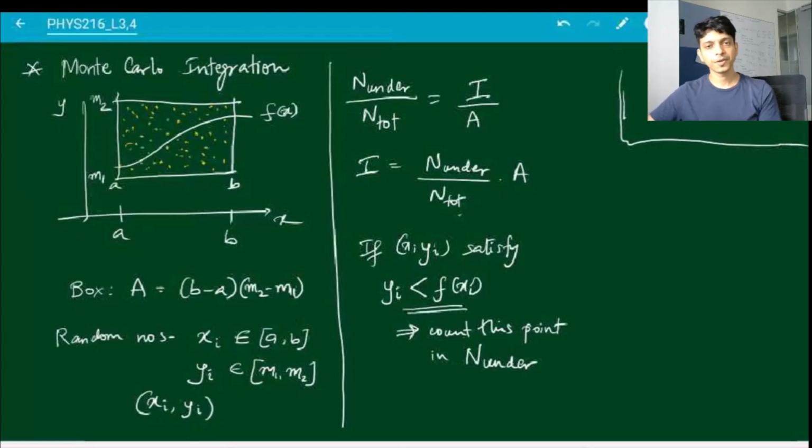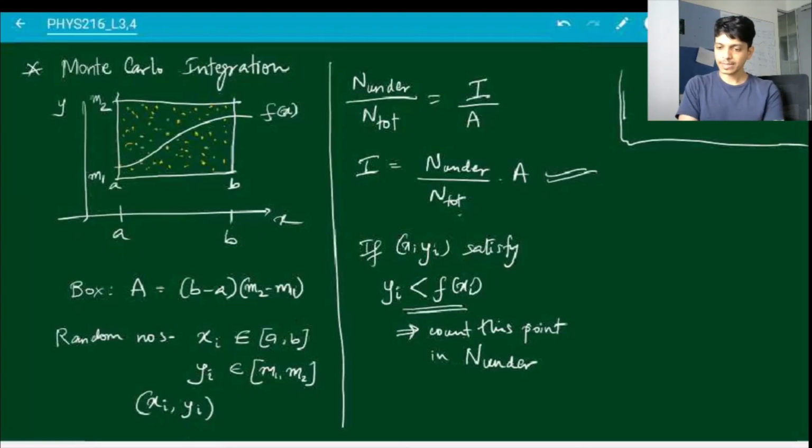So that's the straightforward way. It's just a question of generating random numbers which will lie inside this rectangle, and then checking if that point lies under the function or not. If it doesn't lie under the function, never mind. If it lies under the function, you count it as n under, and then in the end, using this formula, you can approximate what the integral is going to be. Of course, the larger the number of points that you choose, the more accurate your answer will become.